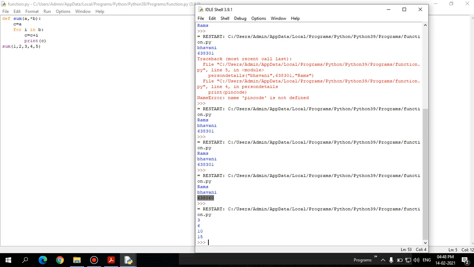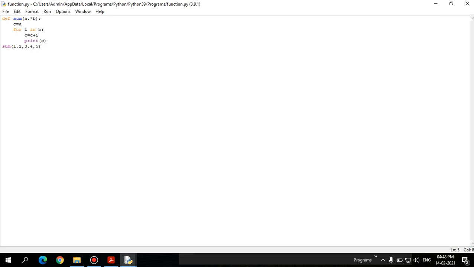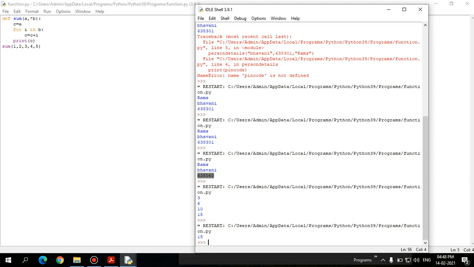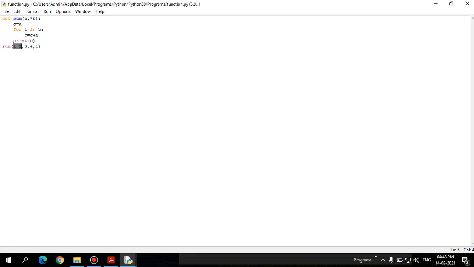Look at what is happening. I want to print it outside. I'm calling the function called sum with more than two arguments. Actually only two arguments have been passed as per the definition of the function. So only the two arguments a and b are defined, but star b defines it as variable length. Variable length means I don't know how many arguments I am going to use in my function, right? So star b is nothing but a list. It's not a list, it's a tuple, right? It's a collection, right? We all know that Python supports a collection of values almost like an array.